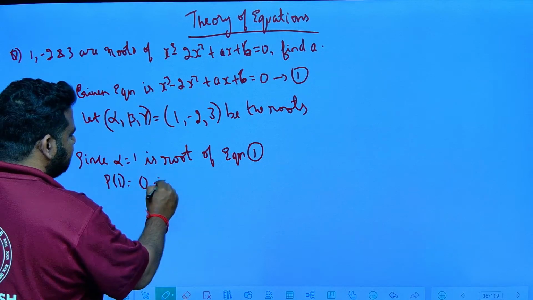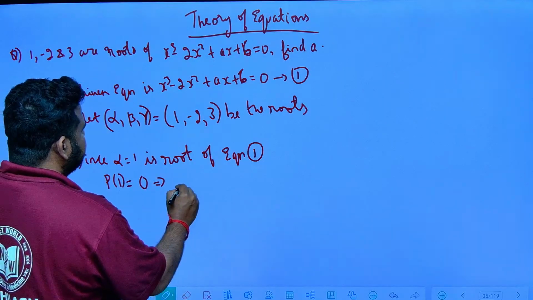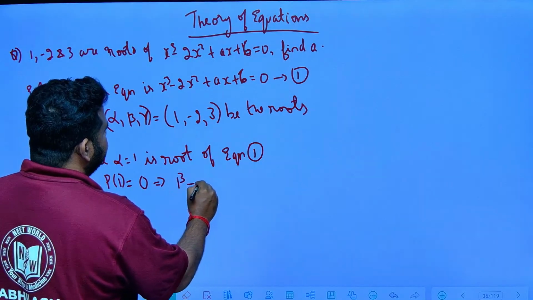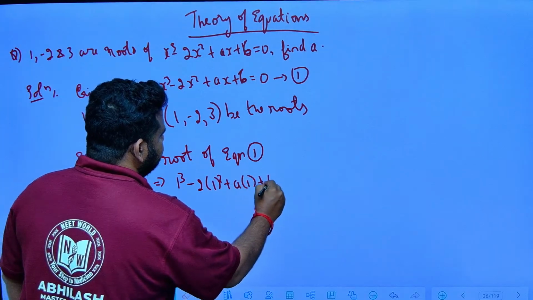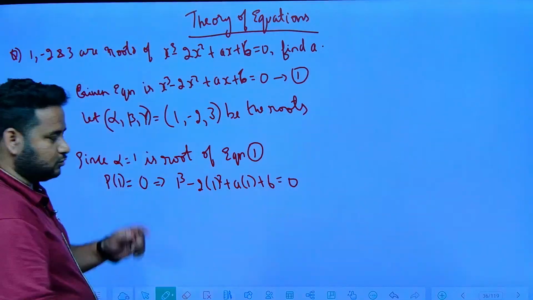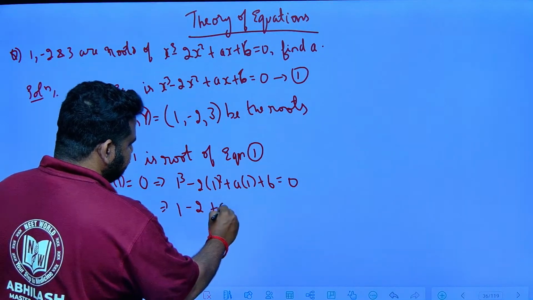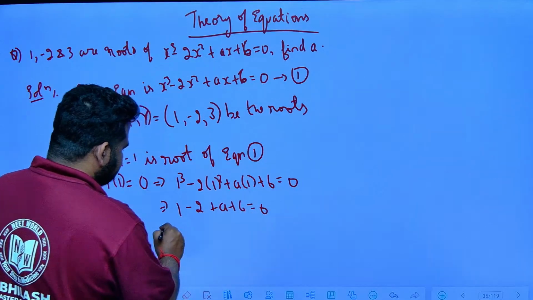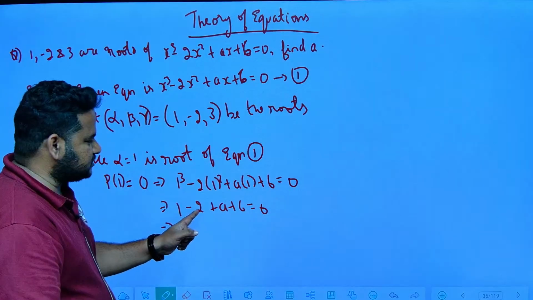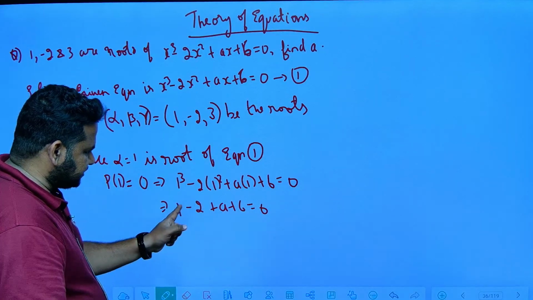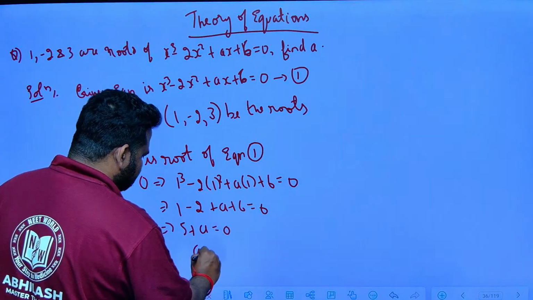That means 1 cube minus 2 into 1 square plus a into 1 plus 6 should be equal to 0, since 1 is the root. 1 cube is 1 itself, 2 into 1 square is 2, plus a plus 6 is equal to 0. 6 plus 1 is 7, 7 minus 2 is 5. So 5 plus a is equal to 0. This implies a is equal to minus 5.